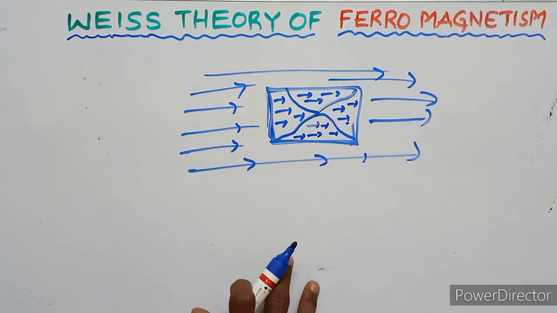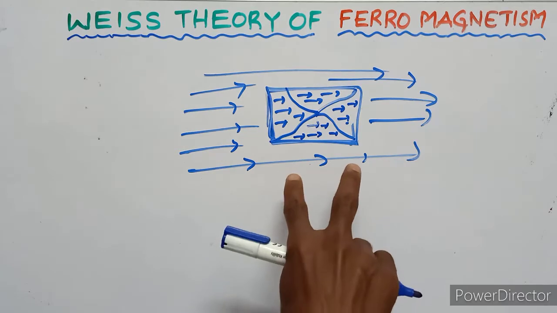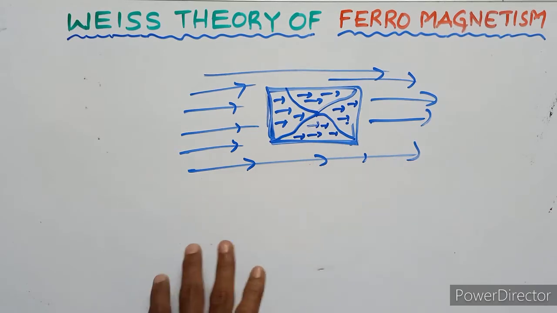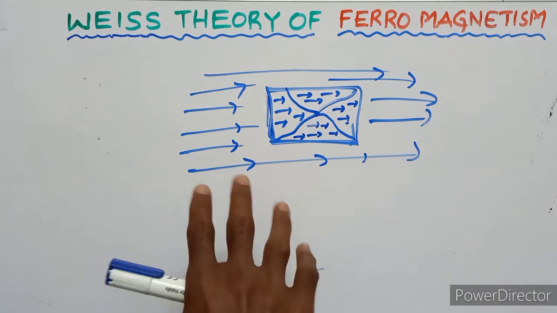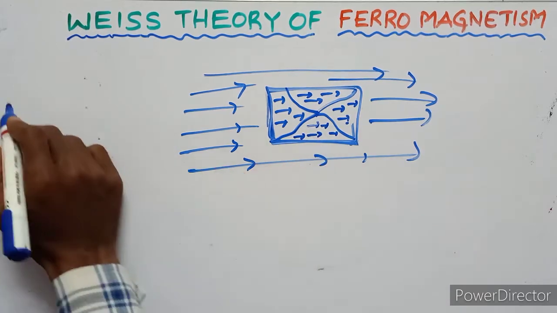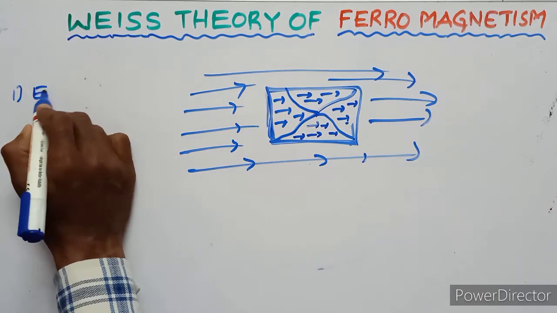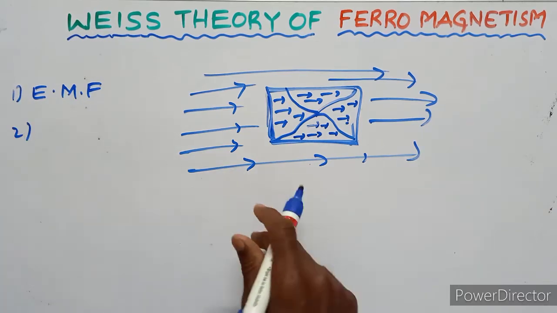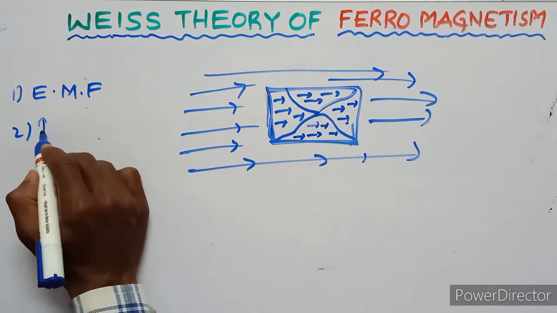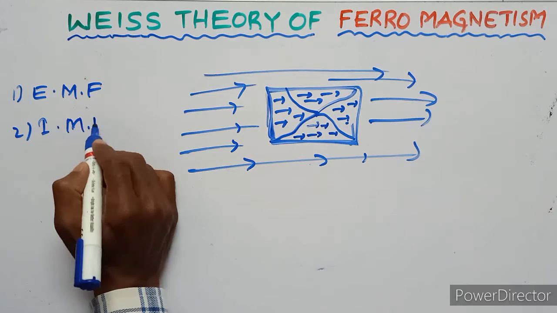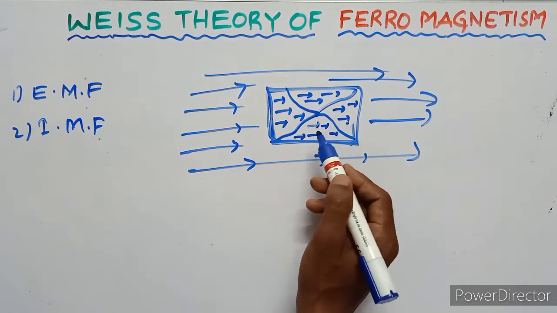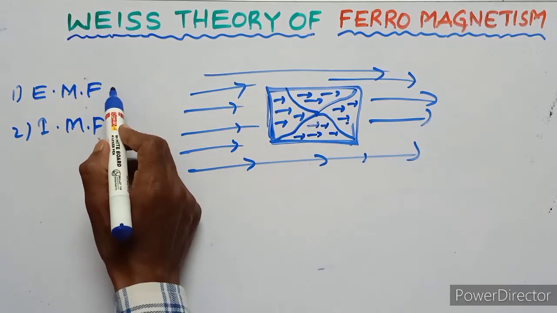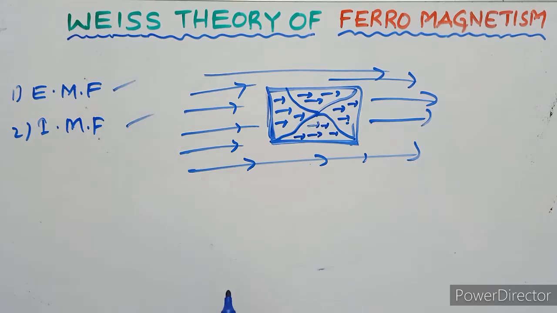Then two types of magnetic fields are arised. One is the external magnetic field and another is the internal magnetic field, induced magnetic field. Internal magnetic field అంటే బాహ్య అయస్కాంత క్షేత్రము, అంతర అయస్కాంత క్షేత్రము.